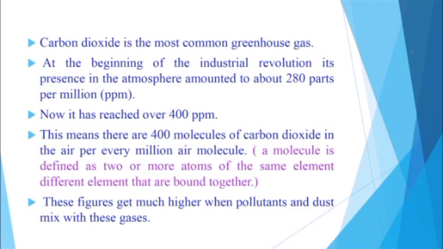Now it has reached over 400 parts per million. This means there are 400 molecules of carbon dioxide in the air per every million air molecules.